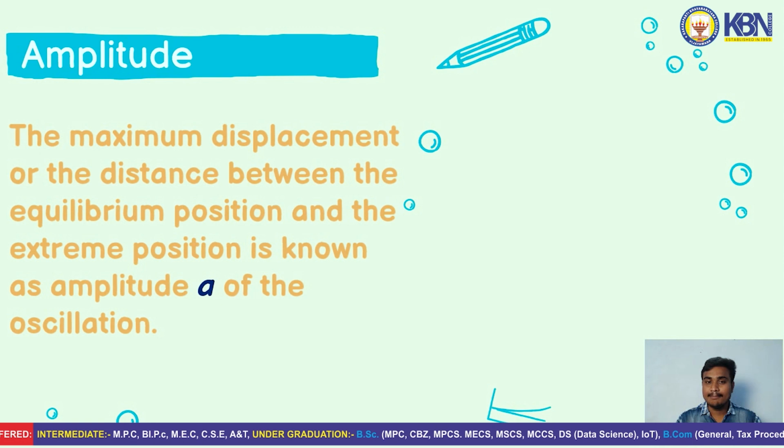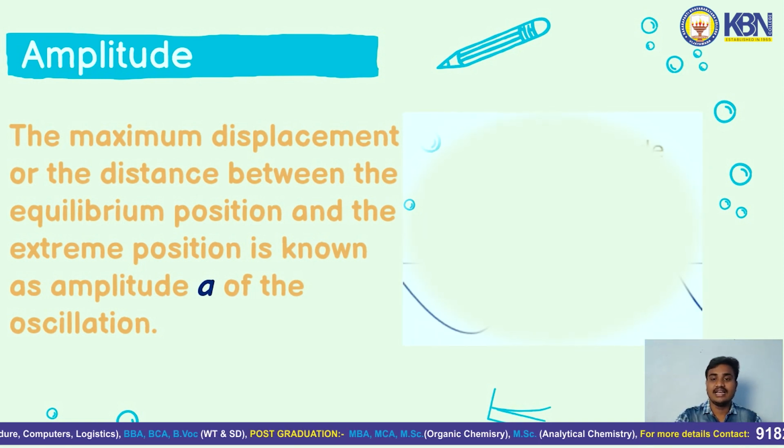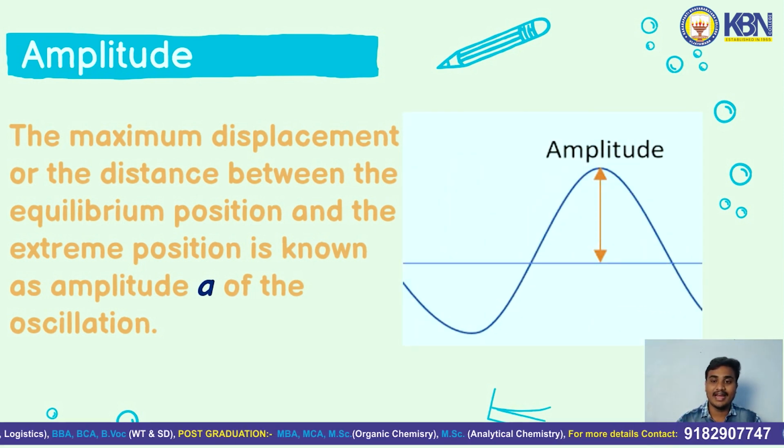Or we can say the maximum height of a crest or a trough is called the amplitude. In this diagram you can see the maximum height of a wave is known as the amplitude. It is represented by small a.